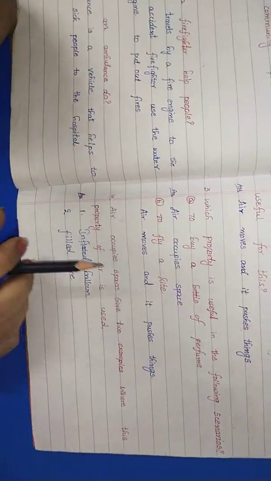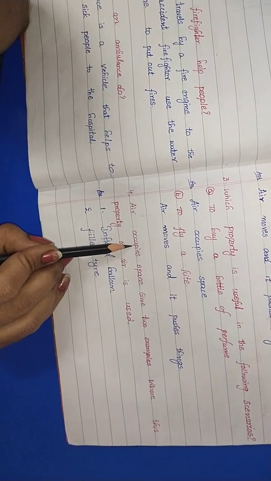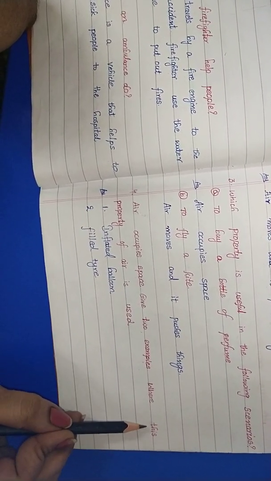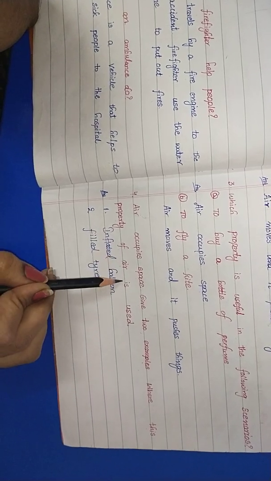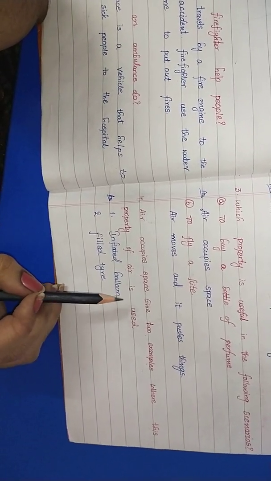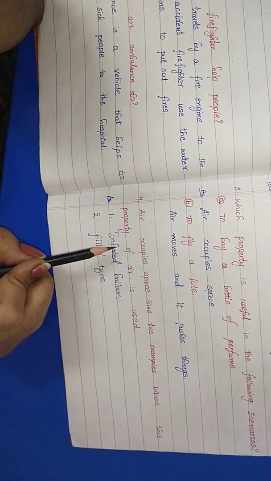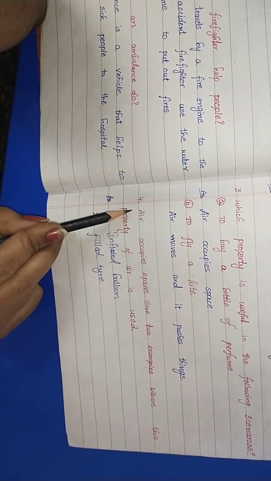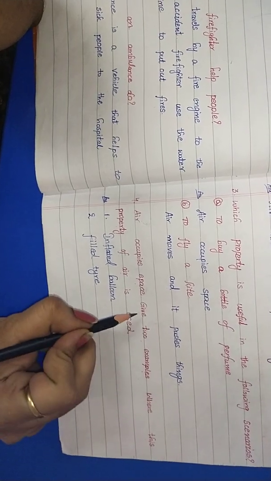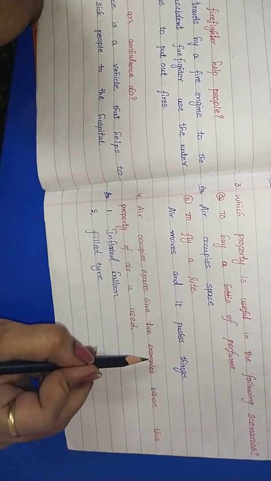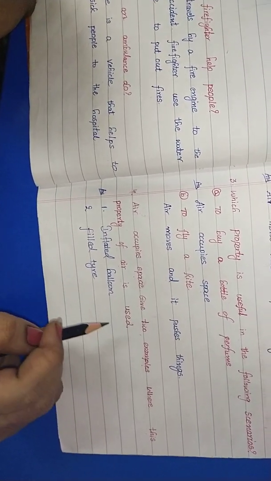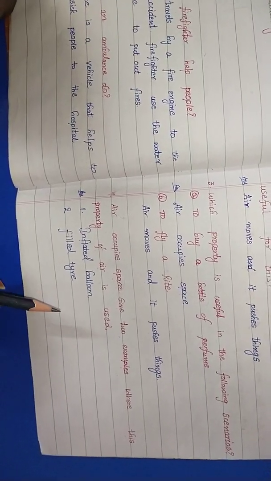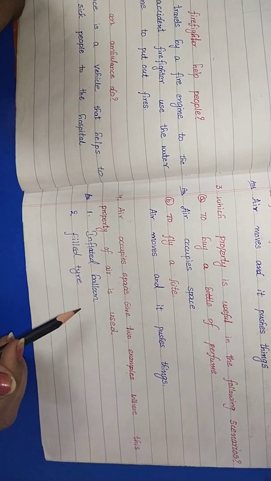Next question, see children. Air occupies space. Give 2 examples where this property of air is used. You know so many examples of this, children. Air occupies space, this is one of the properties of air. Here they are asking 2 examples of this property. If you are blowing a balloon, we can observe that in that balloon air occupies space.